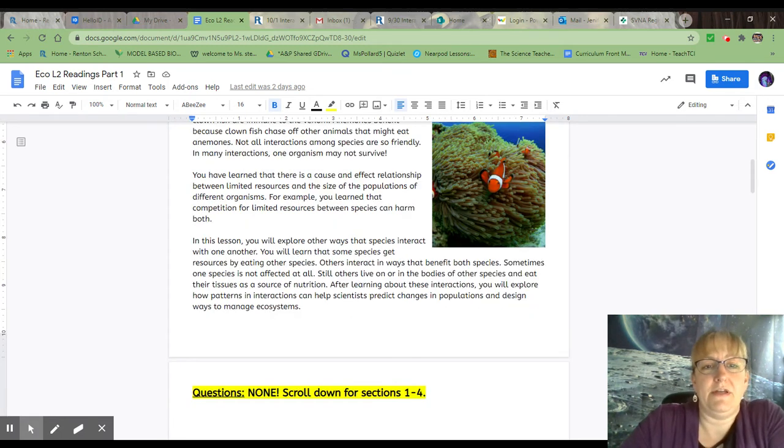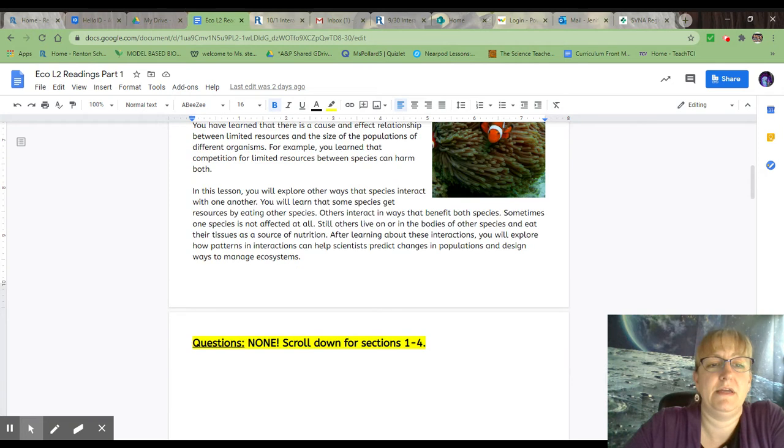You have learned that there is a cause and effect relationship between limited resources and the size of the populations of different organisms. For example, you learned that competition for limited resources between species can harm both. In this lesson, you will explore other ways that species interact with one another. You will learn that some species get resources by eating other species.